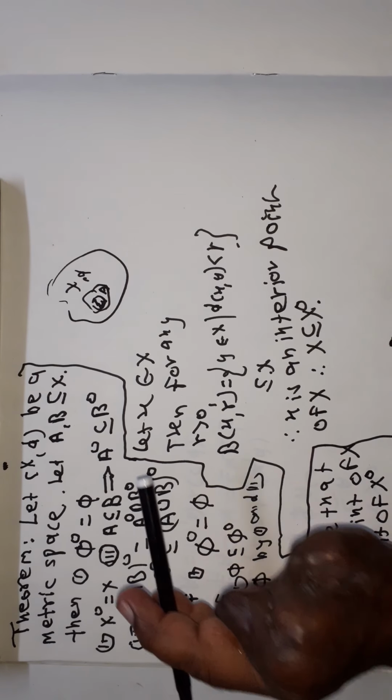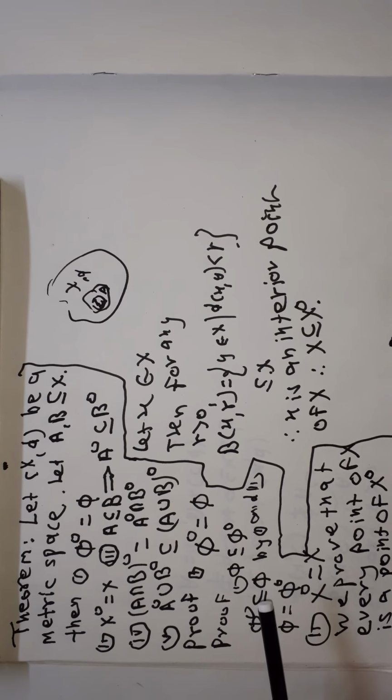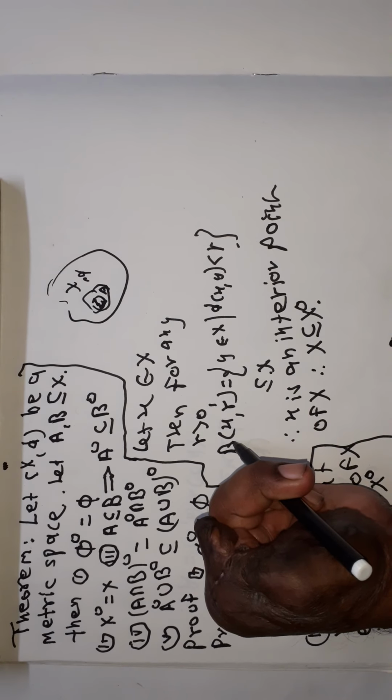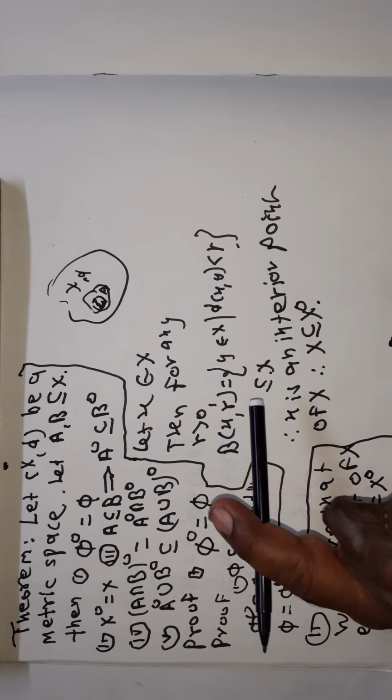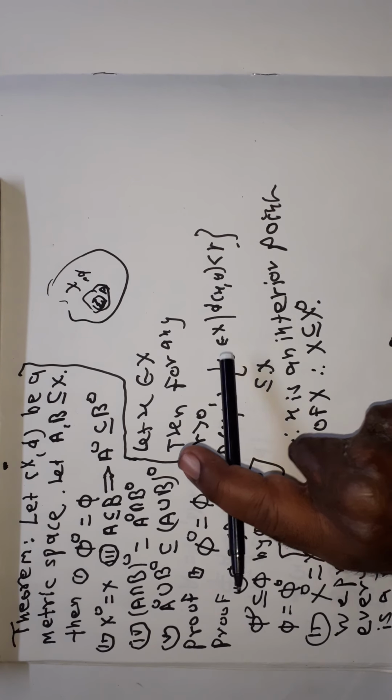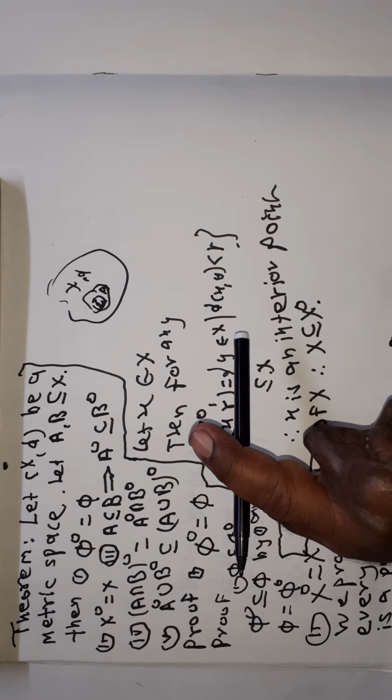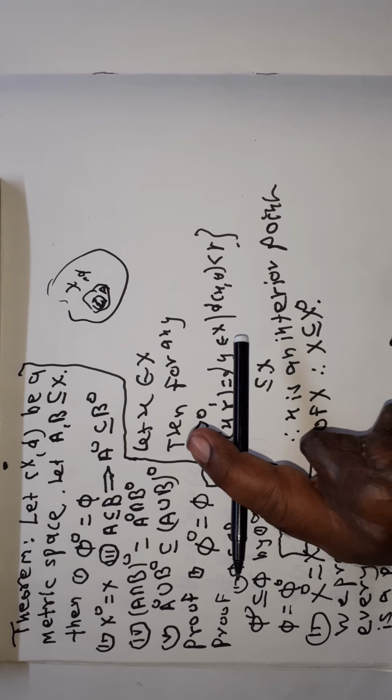Now see here, X interior is equal to X. We prove that every point of X is a point of X interior. Let x belong to X, then for any r greater than 0, by definition of the open ball centered at x and radius r, it is the set of y belonging to X such that the distance between x and y is less than r.